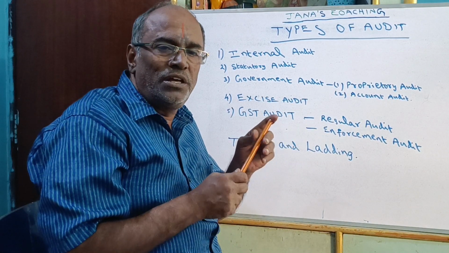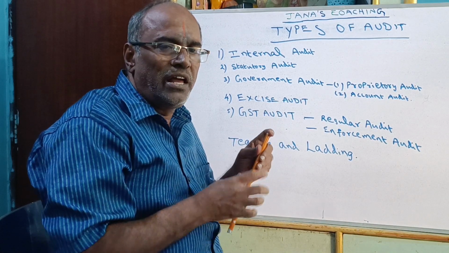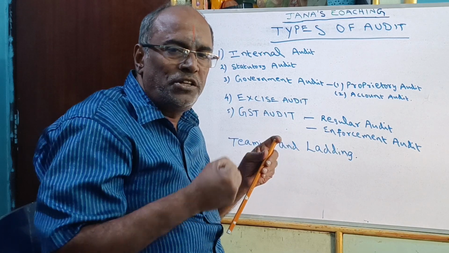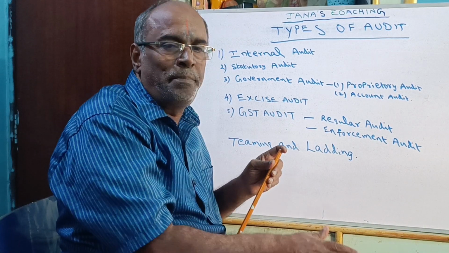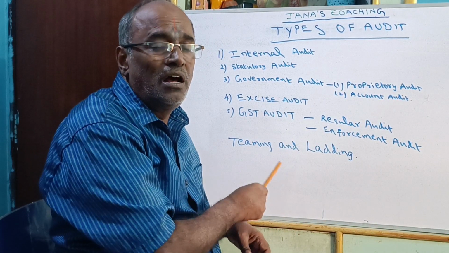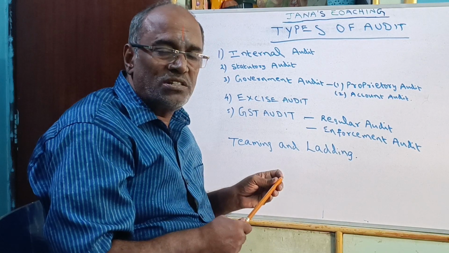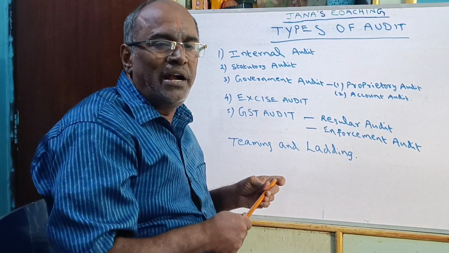But after 3 or 4 days, or after 10 days, the amount taken is deposited by the same person in the cash box. This transaction is called teaming and lading, which is not correct from the company's point of view and the internal audit point of view.